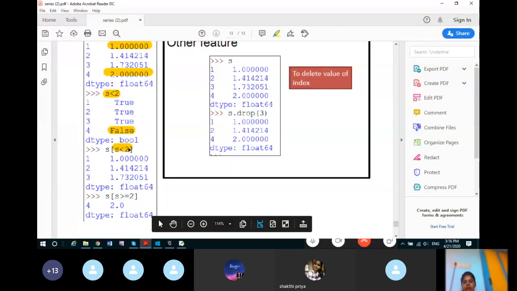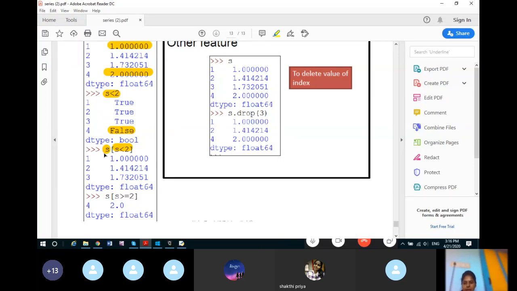Now understand this type of question. You are displaying those rows of S, and the condition is given in the square brackets, in which the value of S is less than 2.